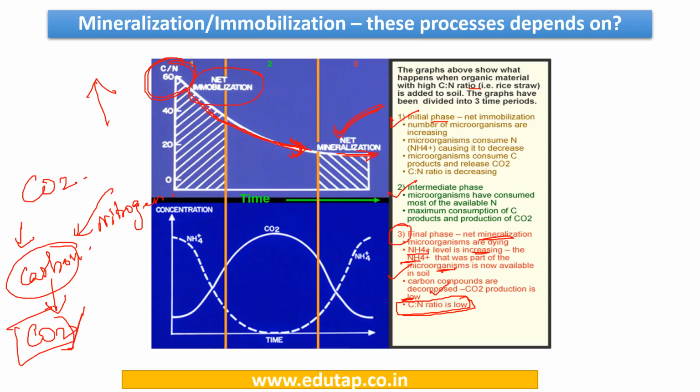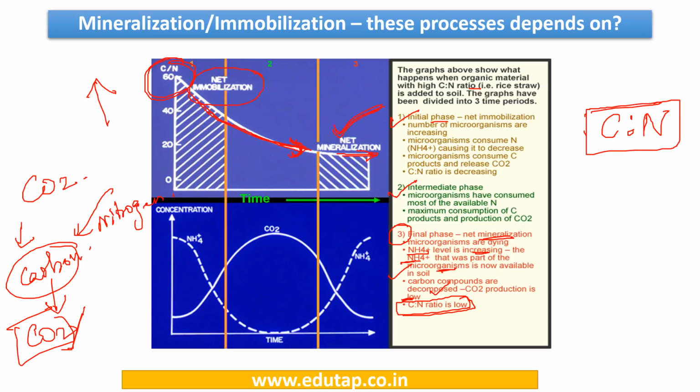Now there's one more thing: how are these processes actually going to help farmers, or why do we actually need to know about them? Whenever we are adding something for the growth of a plant, we need to know its C to N ratio. This is very important.